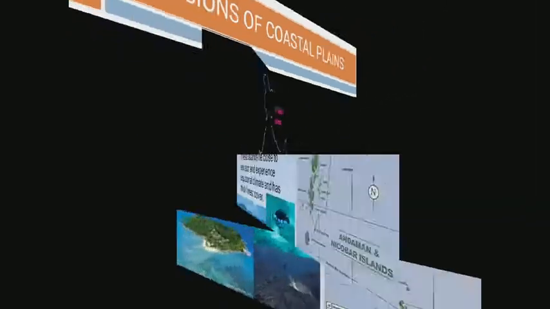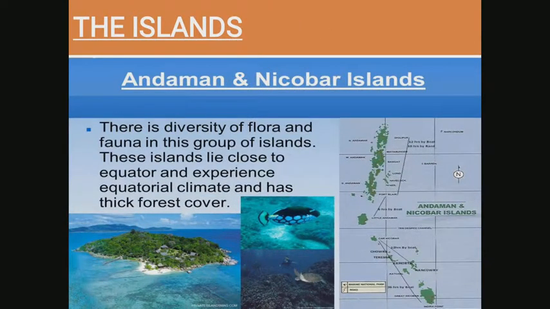Now you are seeing the beautiful picture of the islands. The Andaman Nicobar Islands, extending in the north-south direction, lie in the Bay of Bengal, and they are the upper parts of submerged hills.